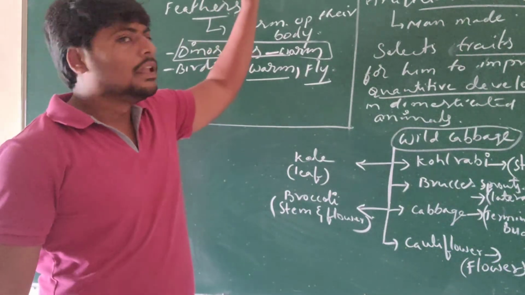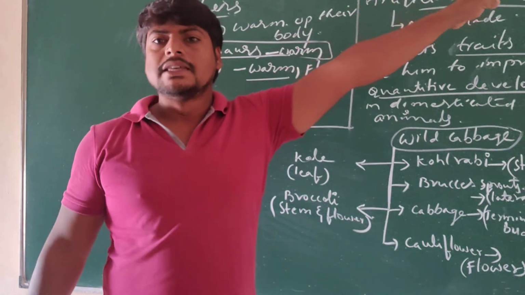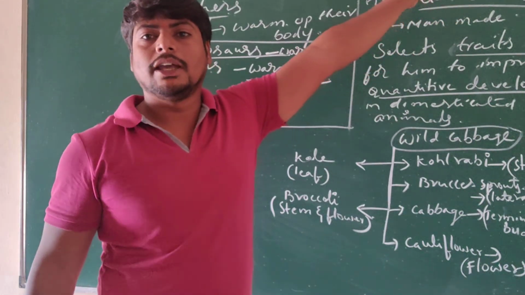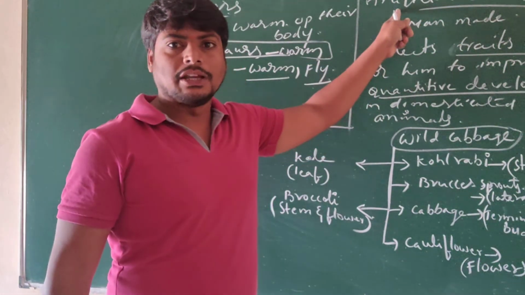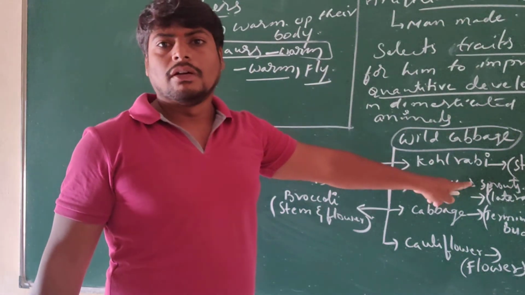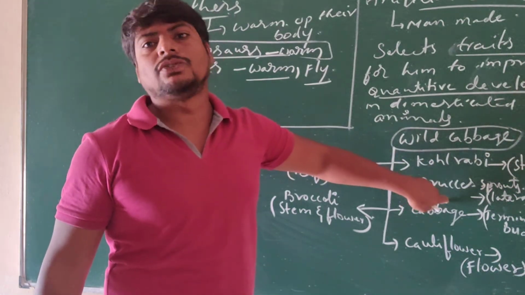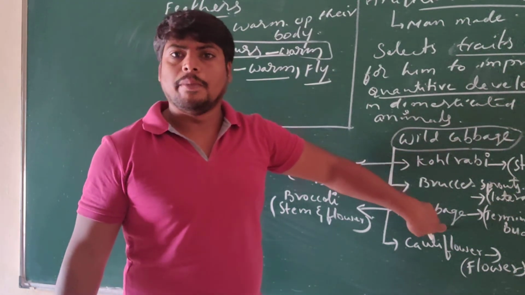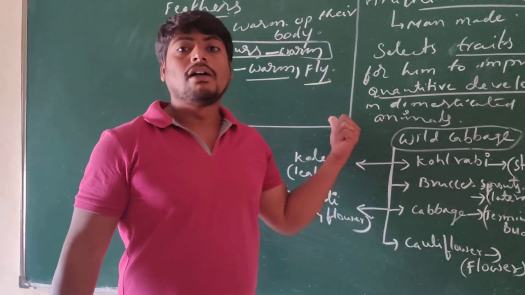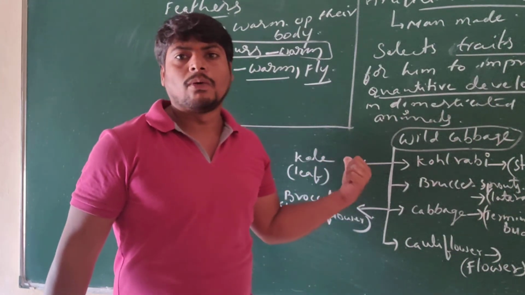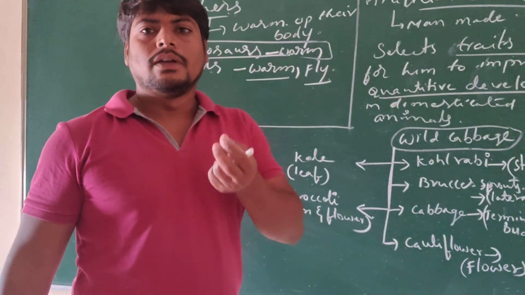This is how evolution occurs in a step-by-step manner, and artificial selection is also made in a step-by-step manner, which doesn't involve a single change in the structure of the DNA. This is artificial selection. Under artificial selection, from the wild cabbage, they developed kohlrabi first, next Brussels sprouts for the lateral buds, cabbage for the terminal buds, next cauliflower for the flower clusters, kale for the leaves, and broccoli for the stem and the flower of the plant, and that helps for eating purposes.